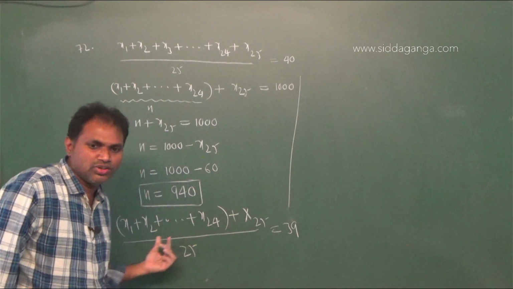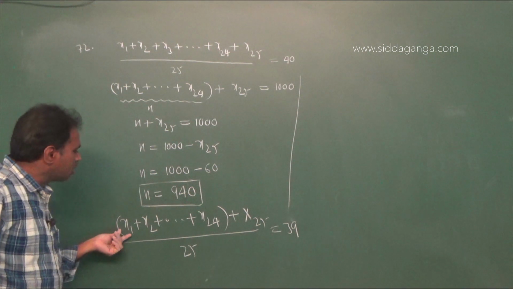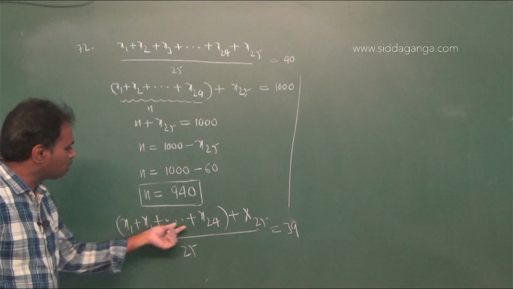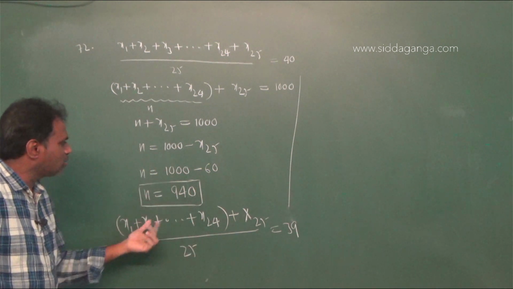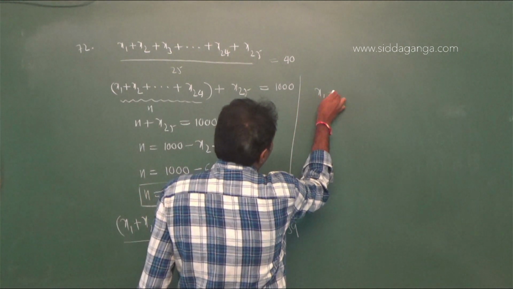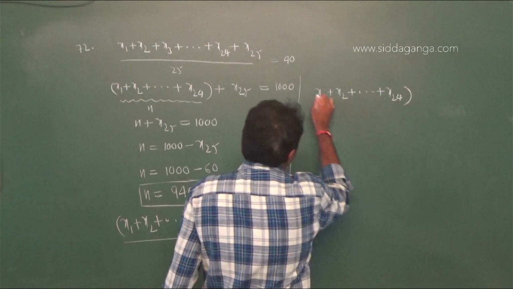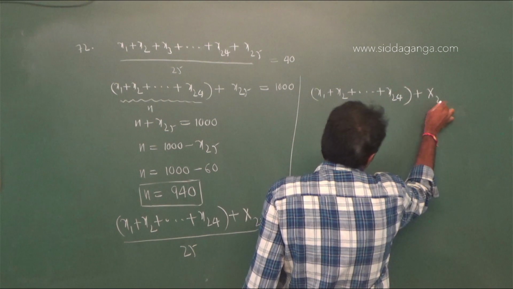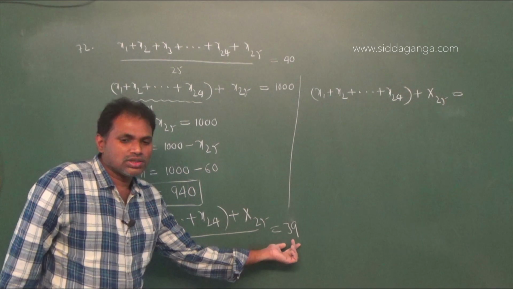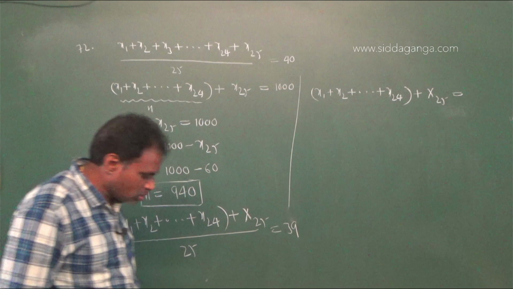The sum of the 24 teachers is n, equal to 940. Therefore it is equal to 25 into 39. 25 into 40 is 1000, 1000 minus 25, that is